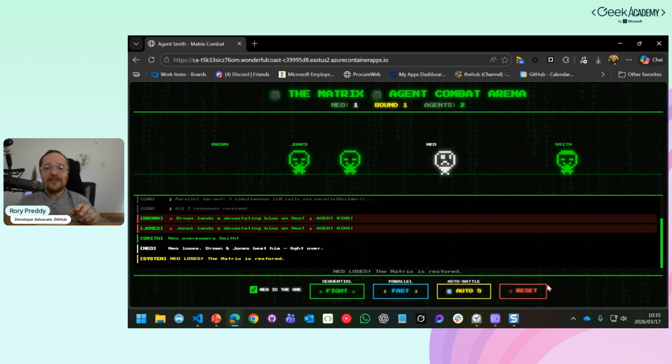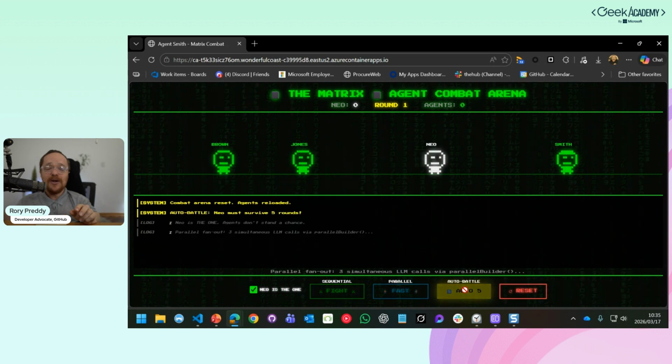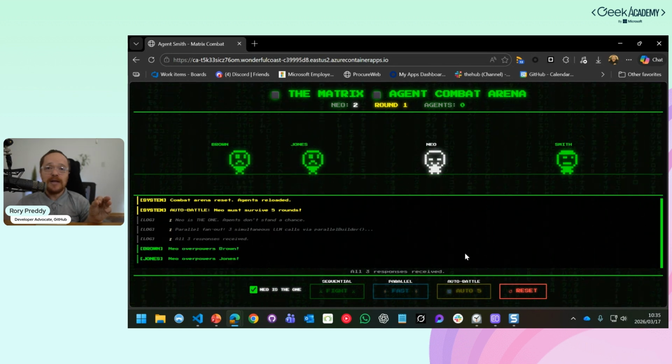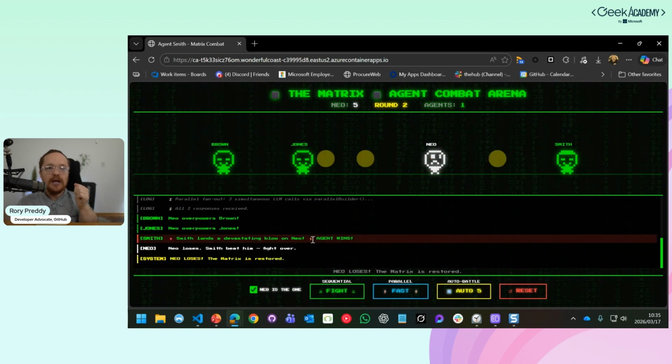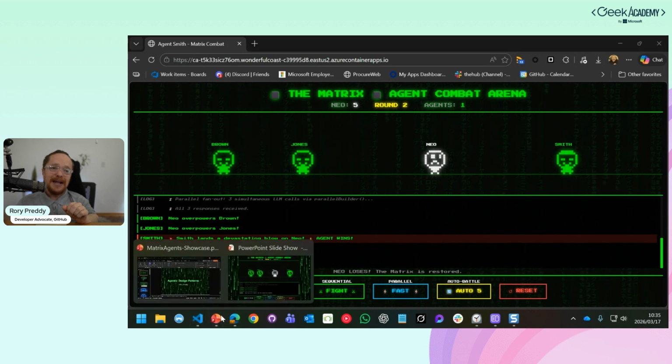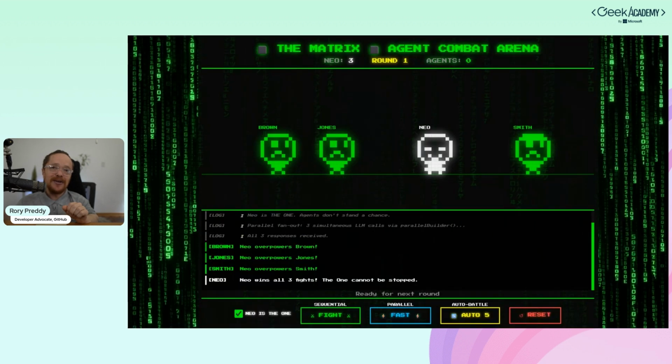It actually randomized it. So let's go reset there one more time. Let's just see if we can get at least 1 round to actually work. And let's see here. And yeah, oh, yeah, okay, Neo wins all 3 fights. The 1 cannot be stopped. Okay, next round. Let's see if we can actually go to round 2 here. Oh no, Neo loses. The matrix is restored. Okay, so you can play around with that. It's pretty fun to actually go in there.